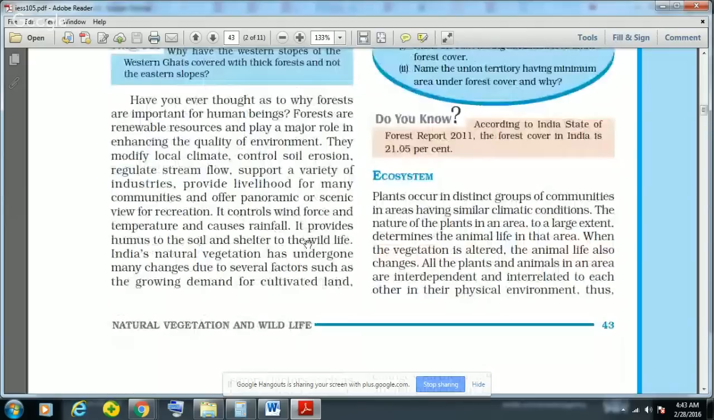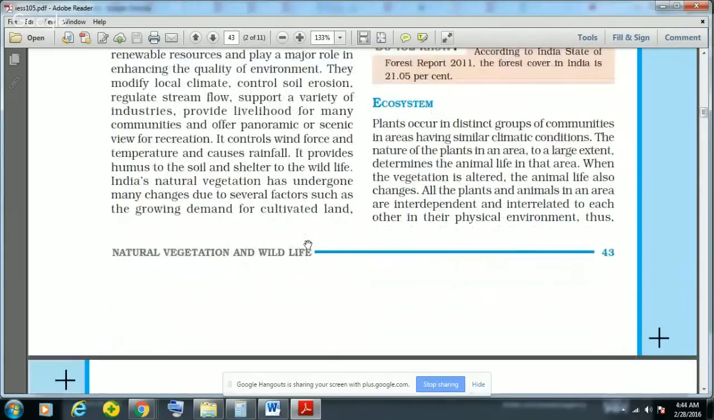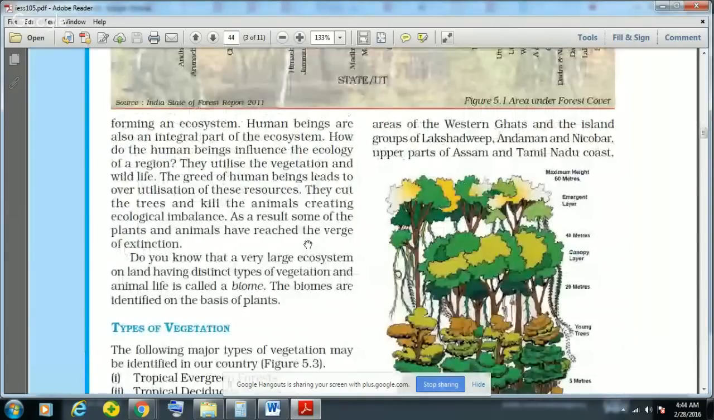Now this is a very important term, ecosystem. Ecosystem means whenever plants or animals or any type of living beings live in harmony, and they are interdependent and interrelated to each other in their physical environment for transfer of material and transfer of energy, they are said to be living in an ecosystem, and that is why they form an ecosystem.